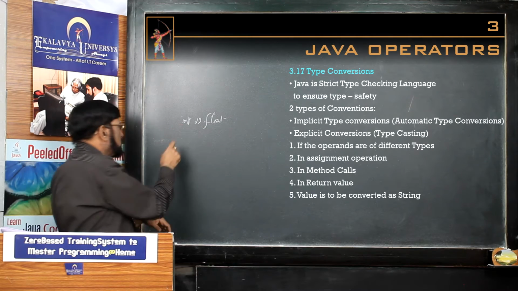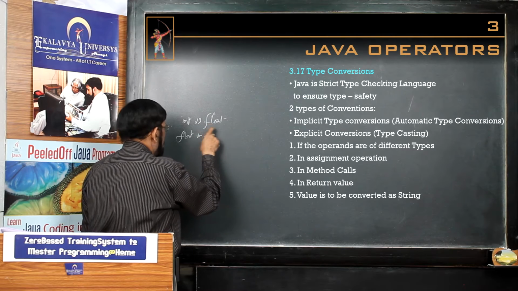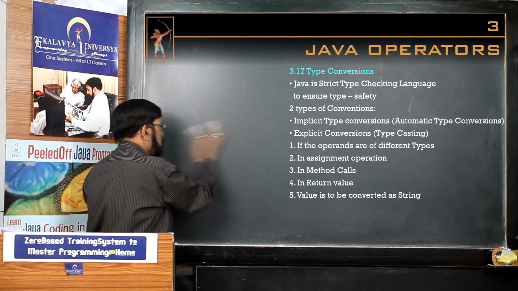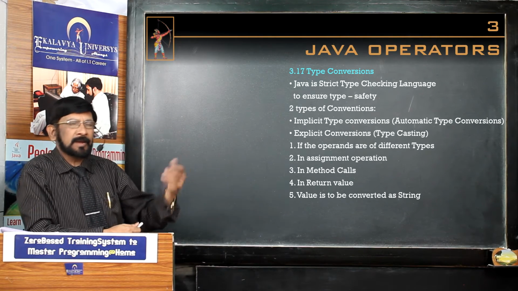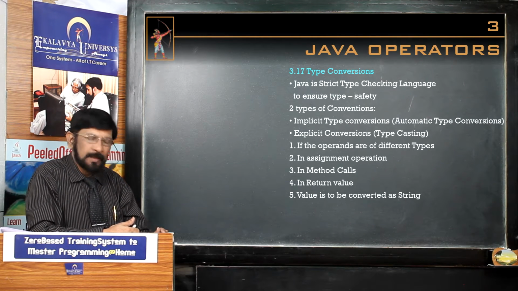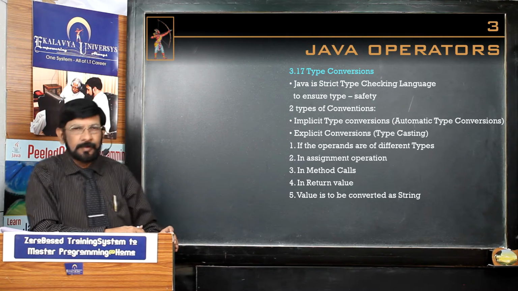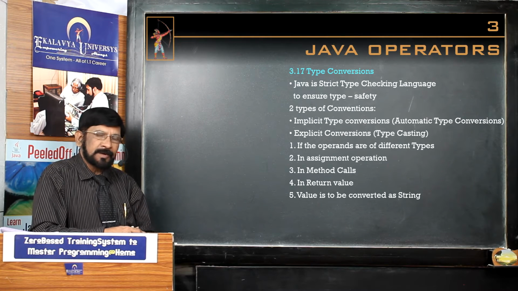Int versus float, or float versus double, like that, depending on the requirement of our program. In such cases, the Java compiler cannot act because of its limitation. What is the limitation? It can act only upon same data types. For that purpose, the type conversion rules are created.